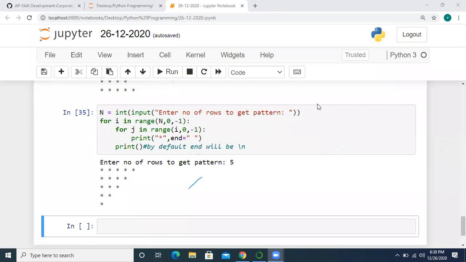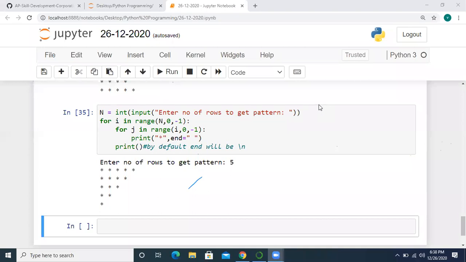Yes, you can work out the pattern, no problem. You can try it out. If you are not getting it, we will discuss it in the next class. You can do any pattern now, because you have to understand what the inner for loops are doing. So any pattern you can try. Not only that, you can try the X pattern and triangle patterns also.